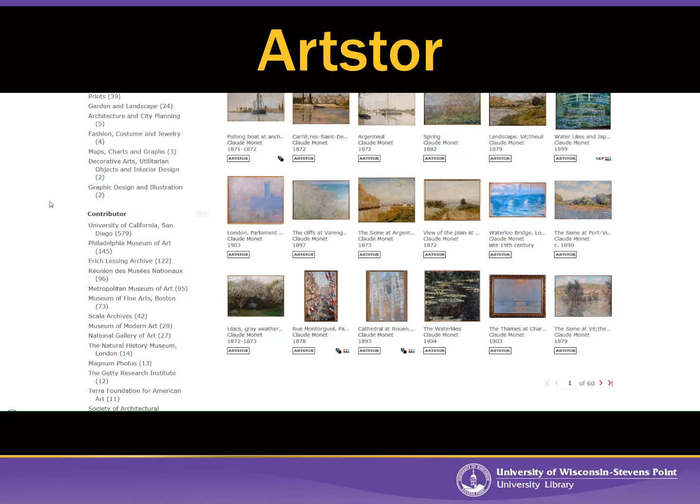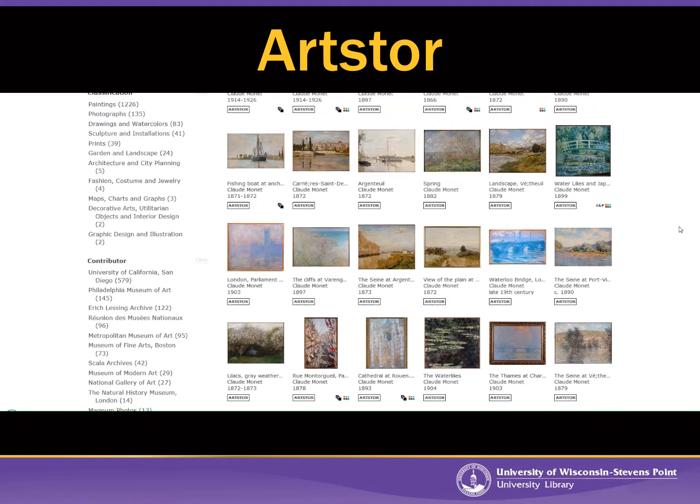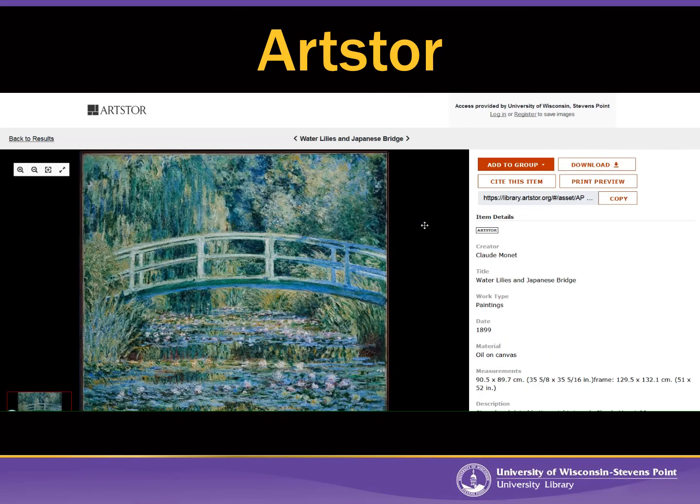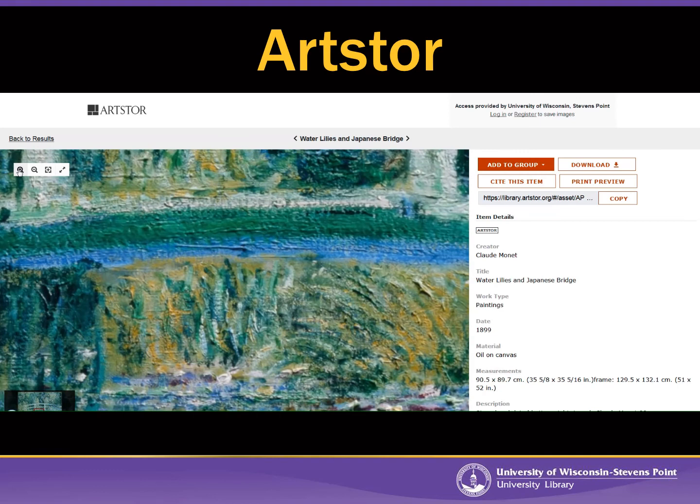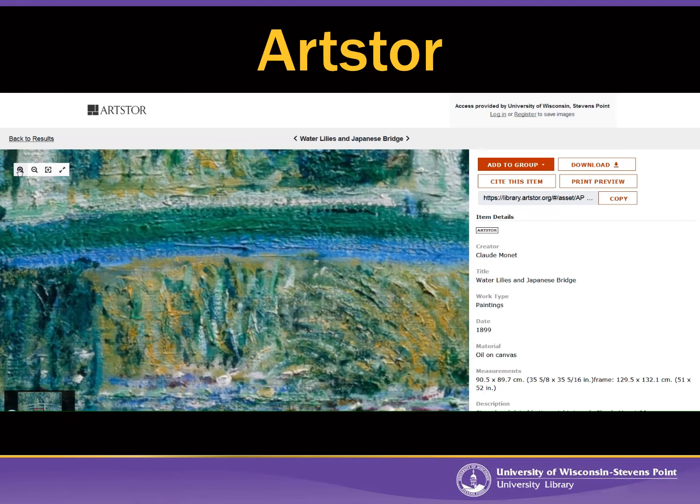If you want to take a closer look at a painting, all you have to do is click on the thumbnail, and that'll actually open the image of the painting there. One thing I really like about ArtStore is it allows you to zoom in on the painting. So if we want to take a closer look at this one, Water Lilies and Japanese Bridge, I'm just going to zoom in real far, and you can actually almost see like the individual paint strokes of this painting.